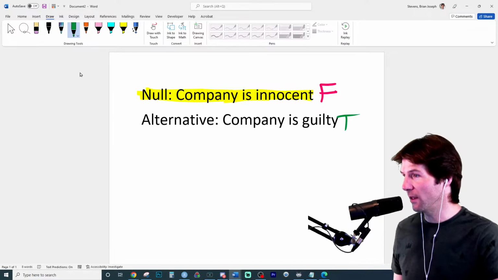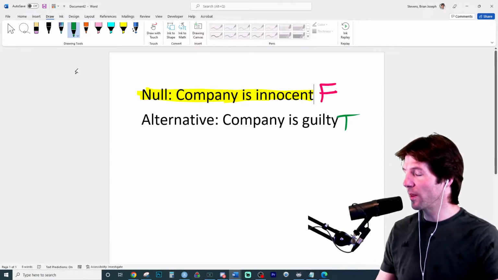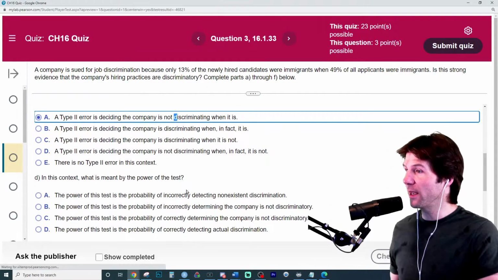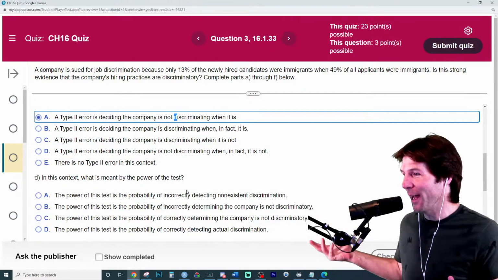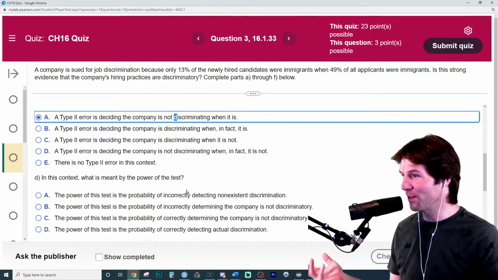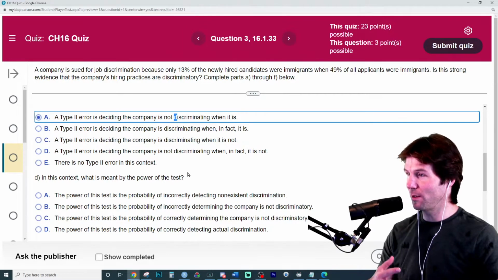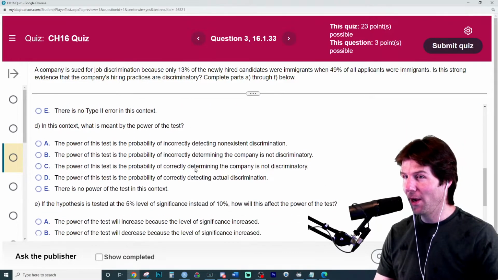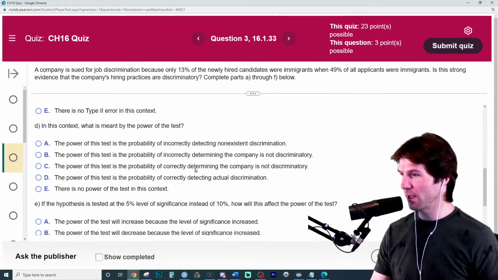Now, we don't know we're making this. That's why it's called an error. So this would be the company gets away with discriminating in a type 2 error. We don't know we make it. I've always had people say, well, why would we do that? And it's like, well, you make errors in court cases. People get away with crimes and people get put away for crimes they didn't do. It's really bad. In context, what is the power of a test?